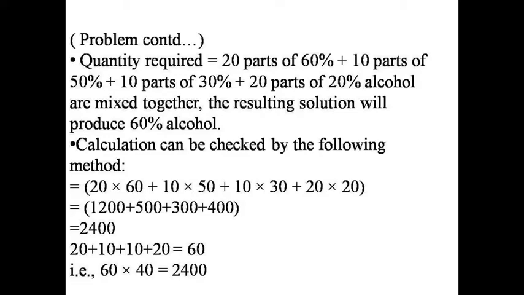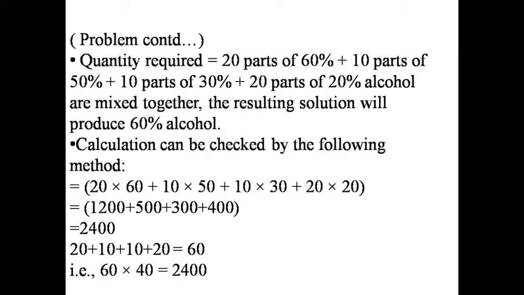The resulting solution will produce 40% alcohol. Calculation can be checked by the following method: 20 multiplied by 60 plus 10 multiplied by 50 plus 10 multiplied by 30 plus 20 multiplied by 20 equals 2400.